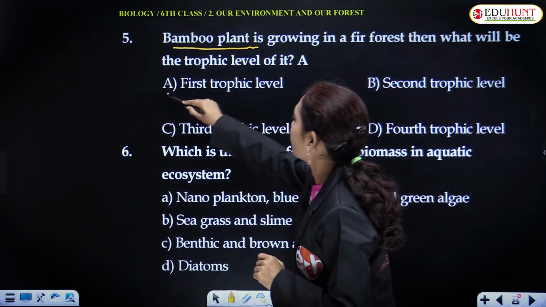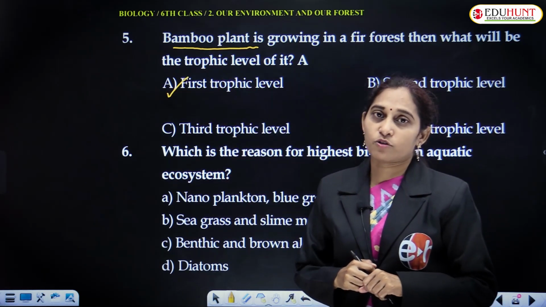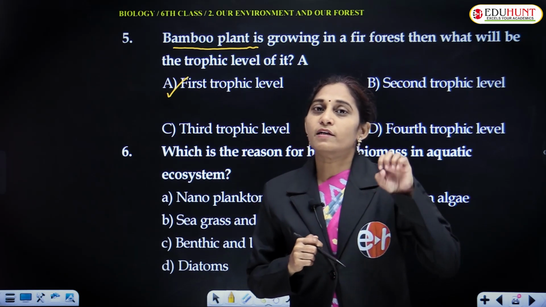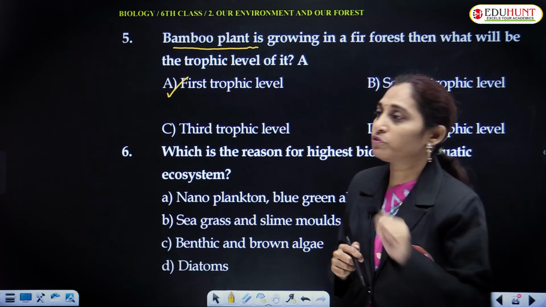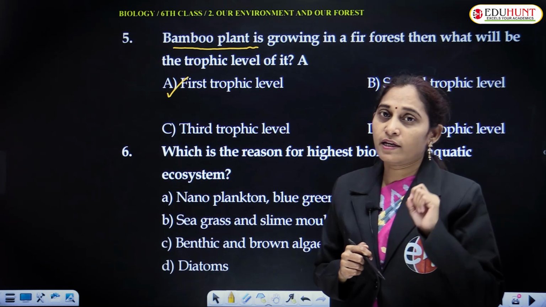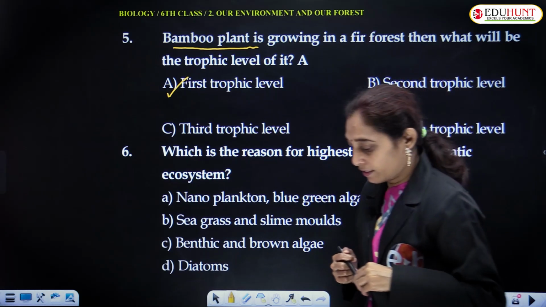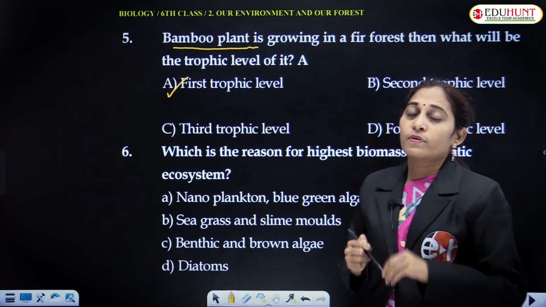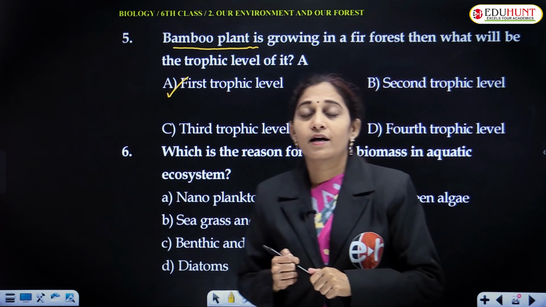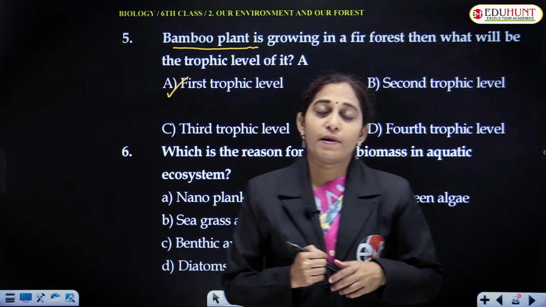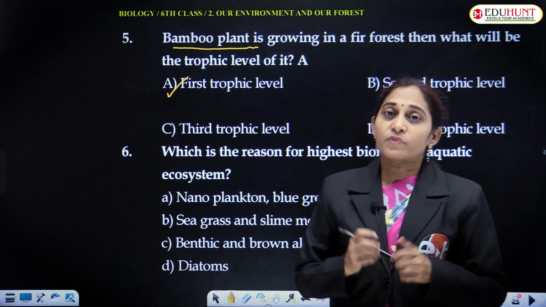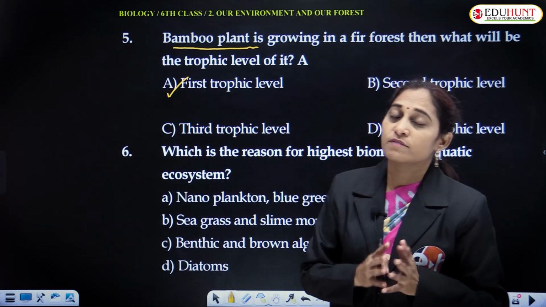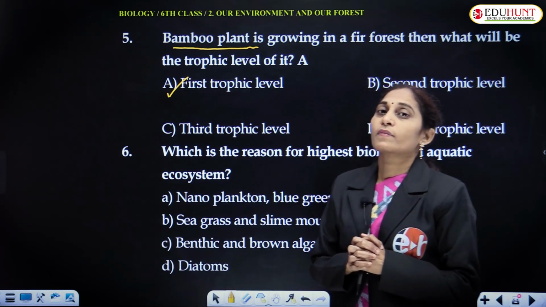A is the correct option. Always the autotrophs occupy the first trophic level in the food chain. That is a very, very important point. Make a note on this point. Whether they are algae, higher plants or thallophytes, they always occupy the first trophic level in the food chain.